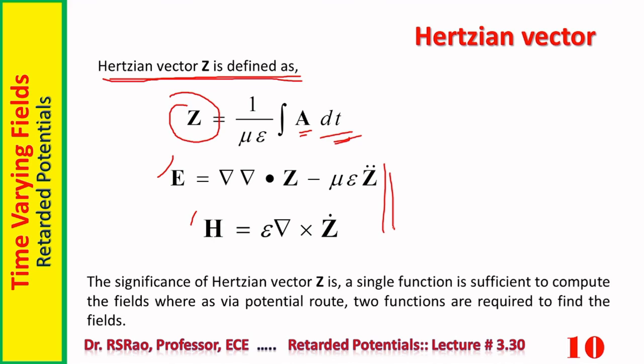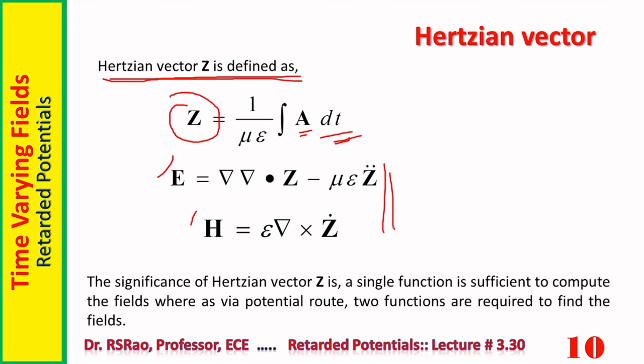The significance of the Hertzian vector is this. When we use A, the magnetic vector potential, and V, the scalar potential, to find the electric and magnetic fields, we require both potentials. For example, to calculate E as minus grad V minus dou A by dou T, we need V and we need A also.